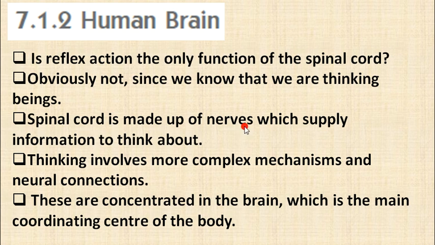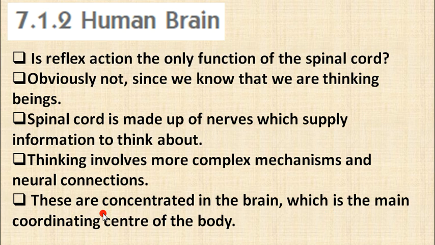Spinal cord is made up of the nerves which supply information to think about, and thinking involves more complex mechanisms and neural connections. So all these connections and all this way is the spinal cord from brain and from all the nerves. These are concentrated in the brain. This whole network is concentrated in the brain, which is the main coordinating center of the body.